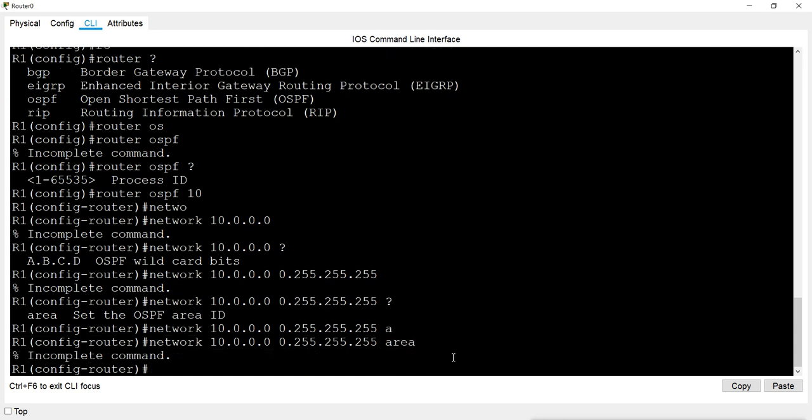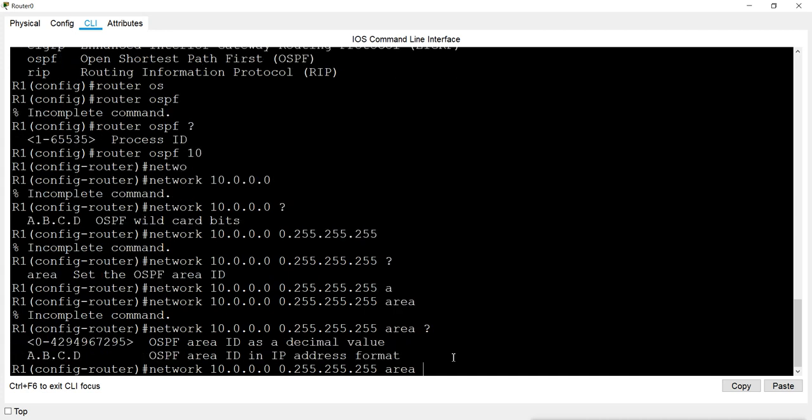Now when I press enter, it says again it is incomplete because after giving the area command, you have to provide the area ID. Area ID can be a number from 0 to this number. It's very big. That means you can have this number of areas in OSPF, and you can assume it is a very big network. Or even you can give an area ID by using this format.